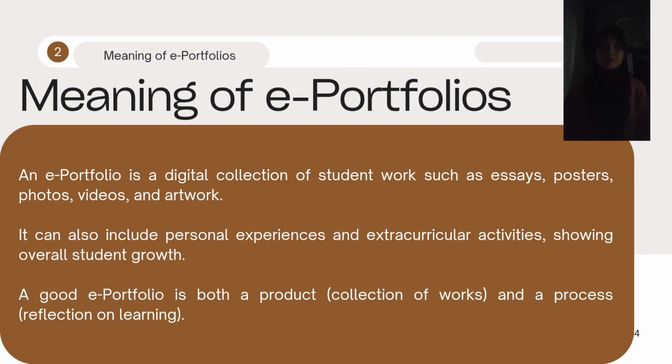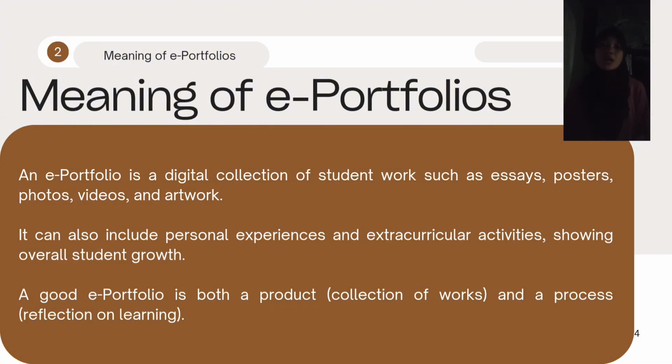A good electronic portfolio is not just a collection of outputs, but also a process of reflection on what those works represent. Students should not only upload files but also think about what each work means. For example, after uploading a video of their basketball performance, a learner might write a reflection on how they improved their shooting skills and teamwork.